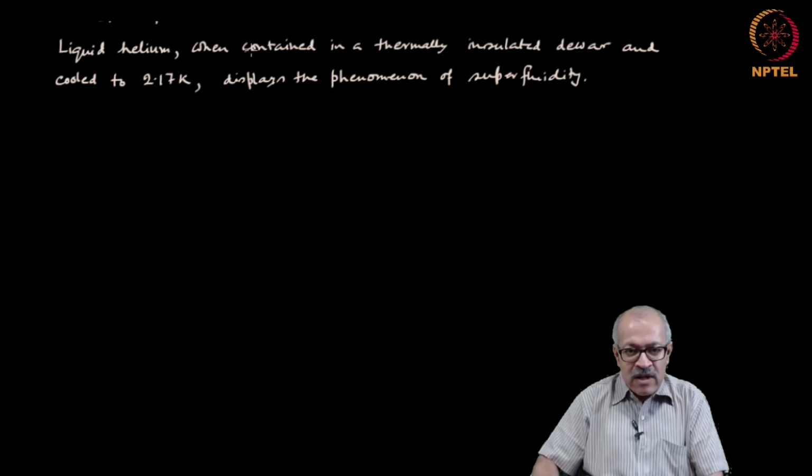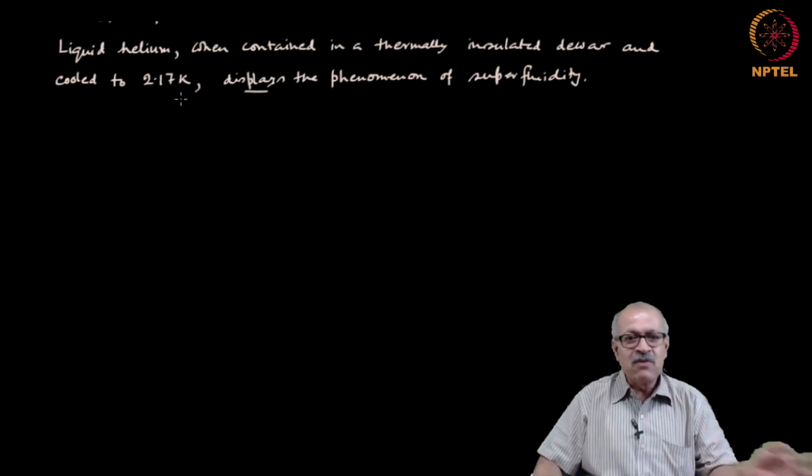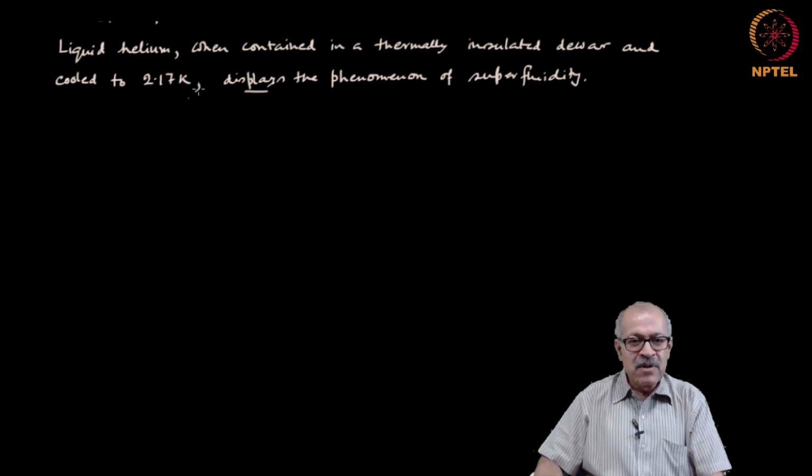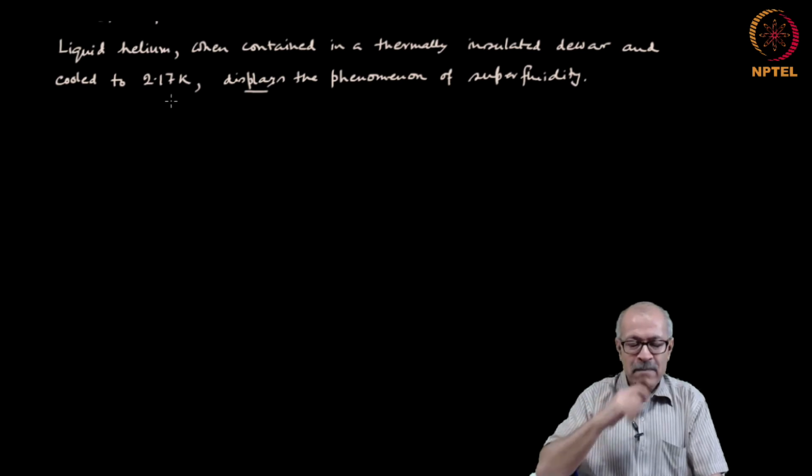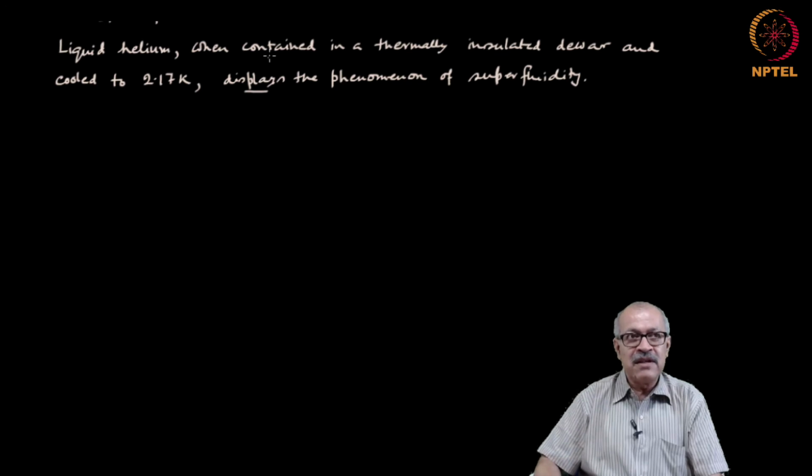Only when he goes on does he find, okay, it displays the phenomenon of superfluidity. Therefore, the closure comes at the end, and whatever words are in between get erased from the reader's mind, because the reader's mind was unconsciously looking for the closure. So, the attention was not devoted to this.